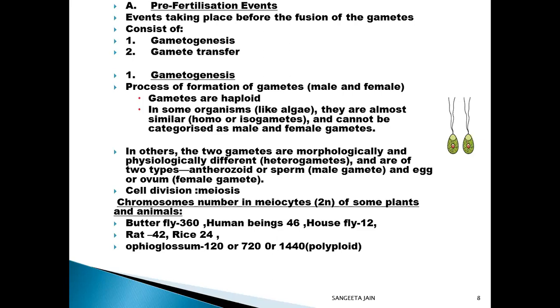Is it not strange that Ophioglossum has this variable number of chromosomes? This is due to the polyploid nature of Ophioglossum. Here, chromosomes are present in multiples of n. So it may be 120, 720, or 1440 according to the polyploidy. It may happen.